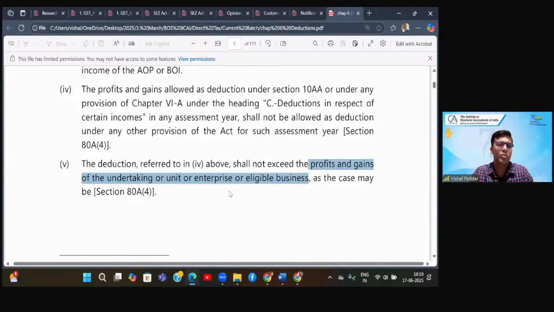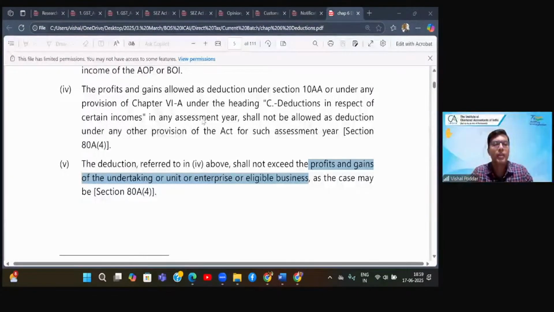So that is obvious. Whatever PGBP income you have earned from these sources, either the SEZ unit or the businesses covered in heading C, that income which you have included in your GTI, maximum that amount only you can reduce as deduction under chapter 6A. So where you are eligible for deduction under 10AA or heading C, that deduction should not exceed the amount of PGBP income which is covered in your GTI. This is the point. Is this clear?